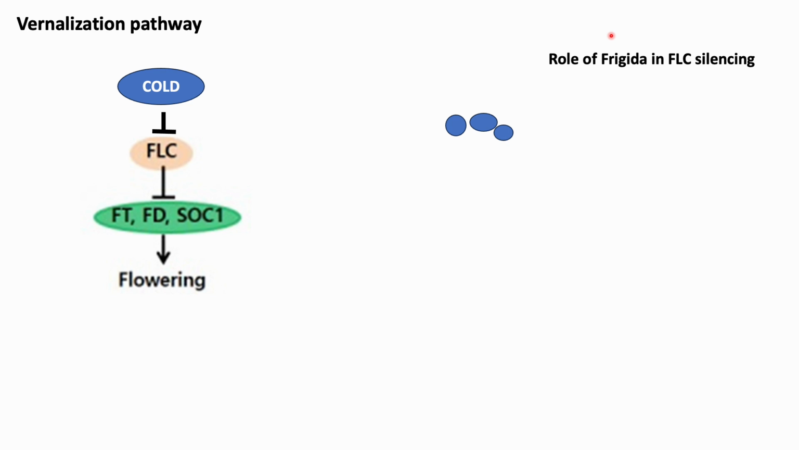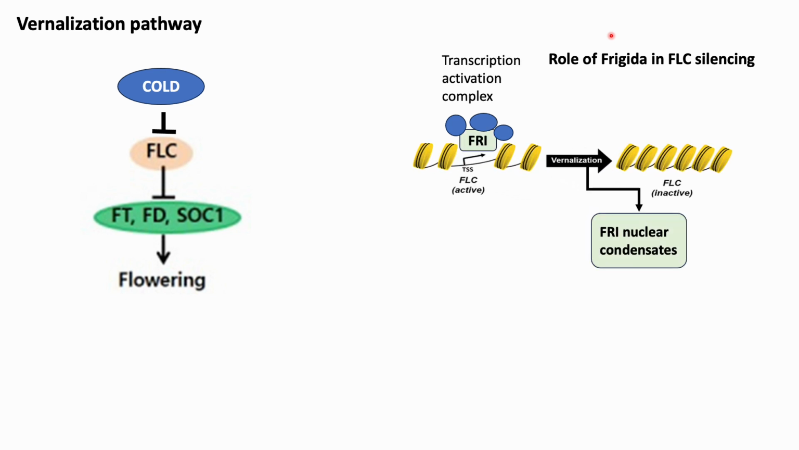Another gene known as Frigida, or FRI in short, encodes a plant-specific scaffold protein that functions as an assembly platform and forms a large protein complex with its associated partners and active chromatin modifiers, which is highlighted here. The FRI complex brings about transcriptional activation of FLC.